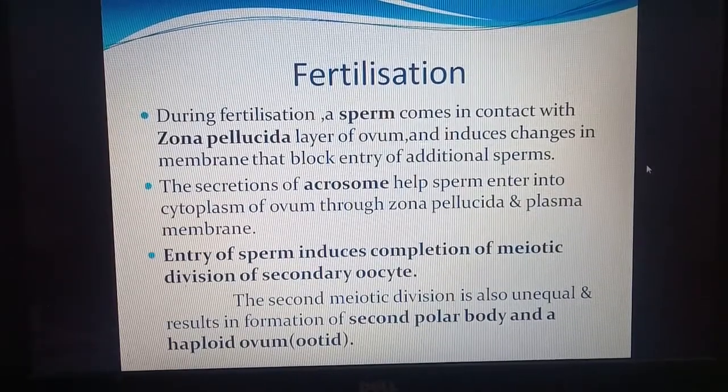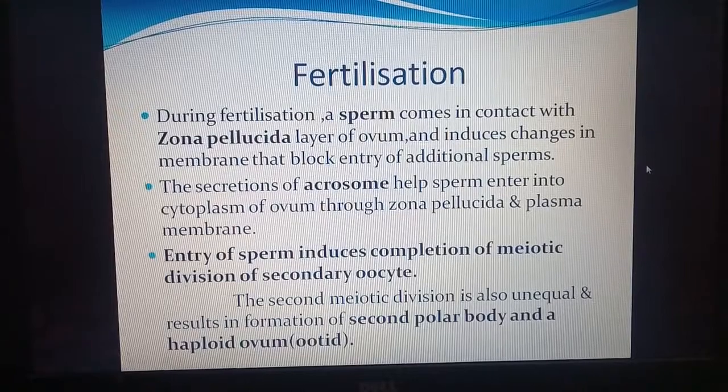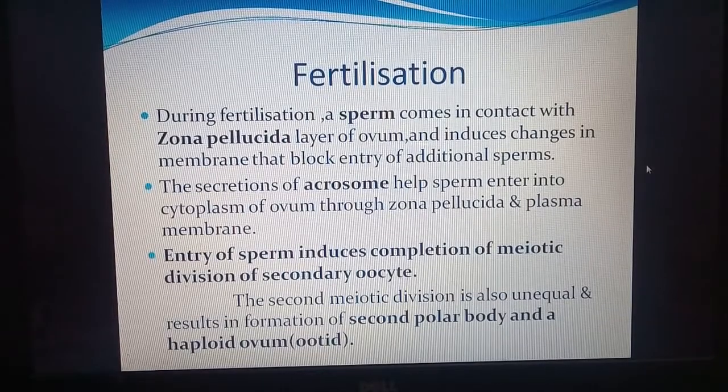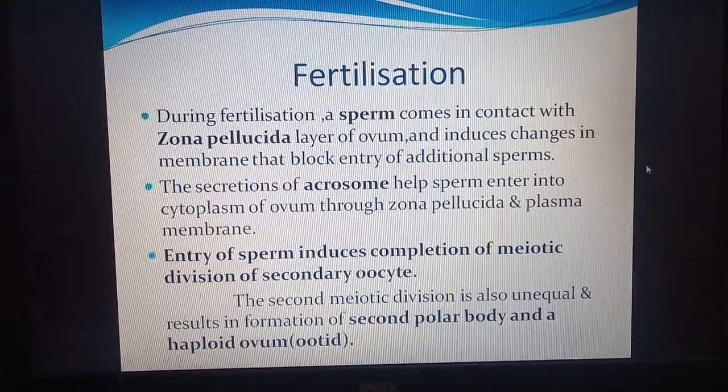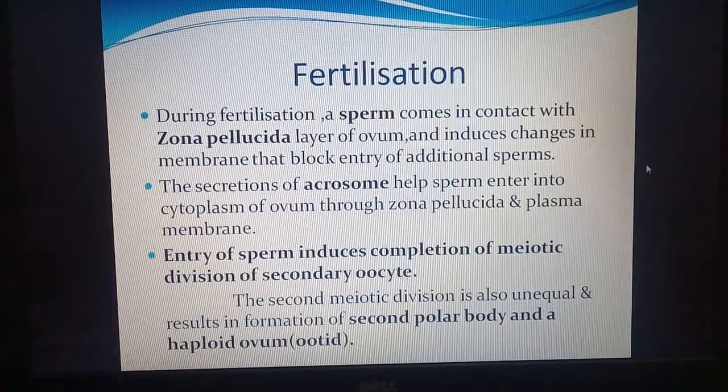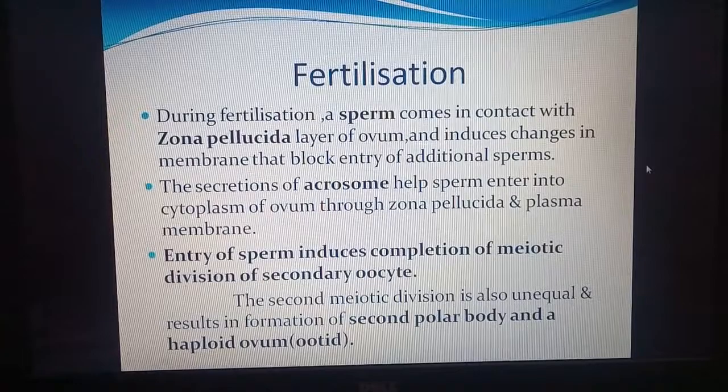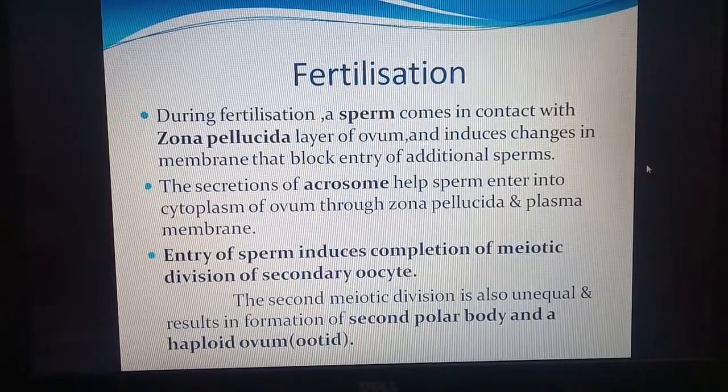The entry of sperm induces completion of meiotic division of the secondary oocyte. Till now the secondary oocyte had only completed the first meiotic division, but as soon as the sperm enters, the second meiotic division is also completed. This division is unequal and results in the formation of a second polar body and a haploid ovum, or ootid. So the meiotic division is completed only on the entry of sperm.